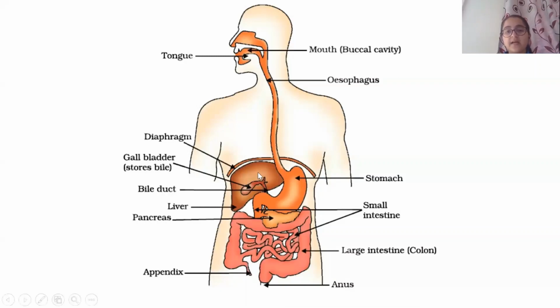The esophagus then joins the stomach, and there too it's guarded by another sphincter, the esophagogastric sphincter.